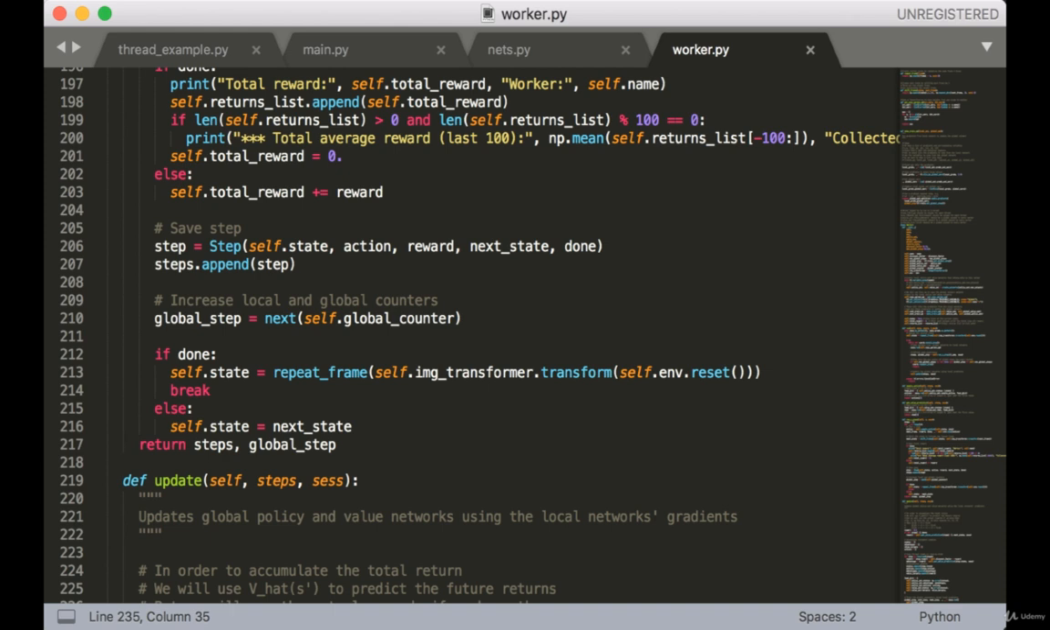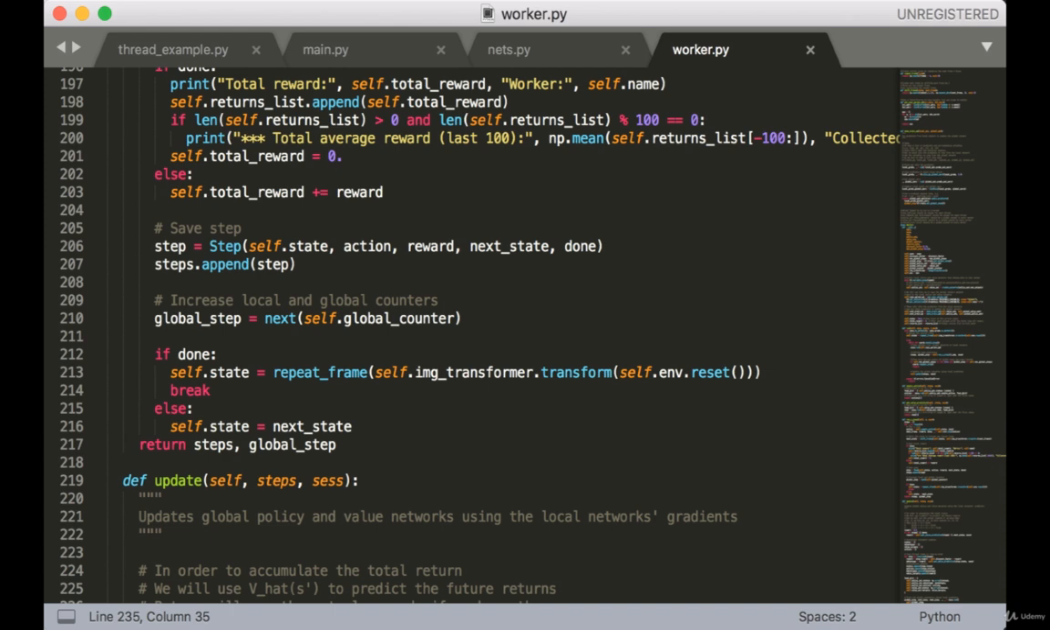Next, we increment the global step variable. As you recall, the worker always checks this to determine when we should quit. So all the workers are going to be incrementing this same global step within their own threads.